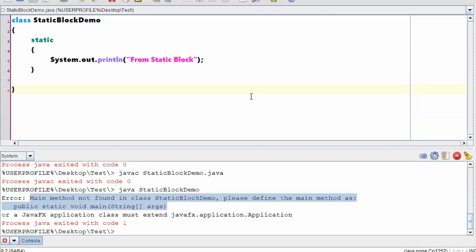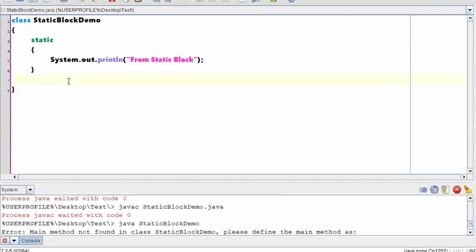Shall I proceed with changing a few things? We need to go with a few conclusions. If you are comfortable with the normal working, then I'll go with those changes. According to this conclusion, it was clear that you need to have a main method defined. So let me write public static void main String args. Even if you are not writing anything, there is a necessity of writing this main method.